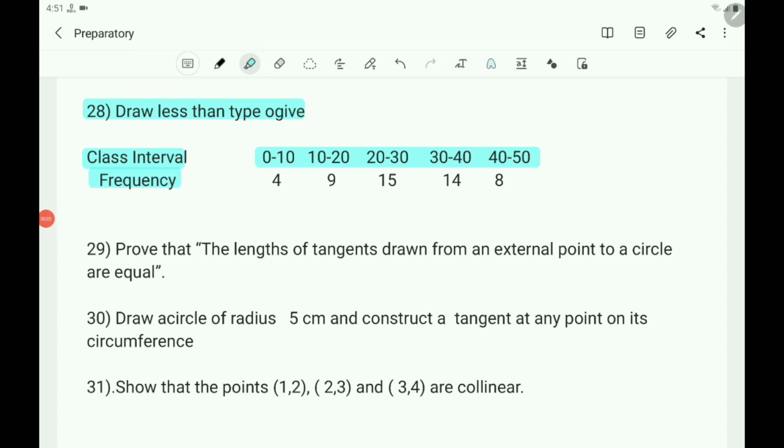Corresponding frequencies are 4, 9, 8, 15, 14, 8: 0 to 10, 4; 10 to 20, 9; 20 to 30, 15; 30 to 40, 14; 40 to 50, 8. Here we have to draw the less than type ogive.